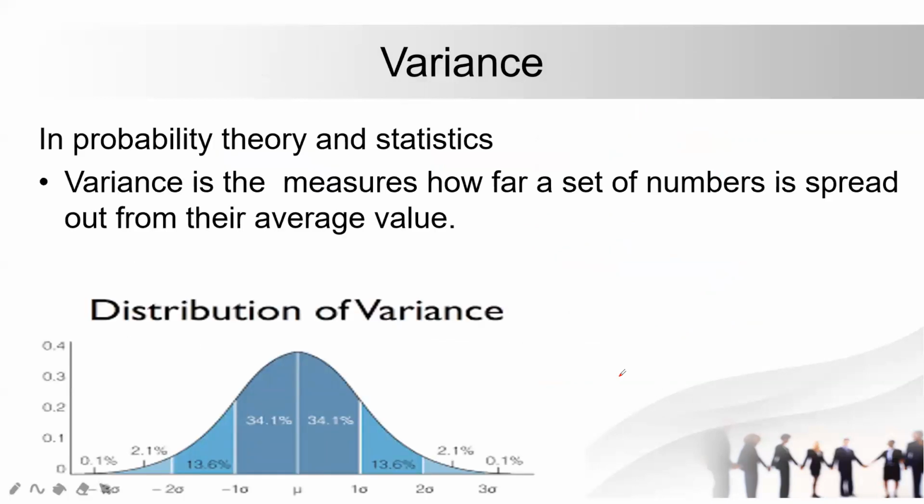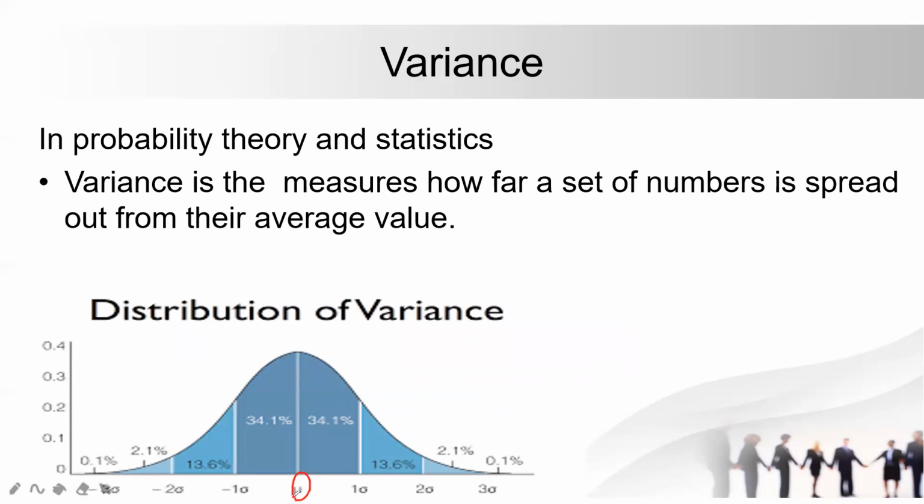Now we will talk about variance. Variance is an extremely important point. What is variance and why do we use it? So guys, in probability theory and statistics, variance is the measure of how far a set of numbers is spread out from their average value. What do we mean by this? Suppose mu is my average here. This is my average. Okay.